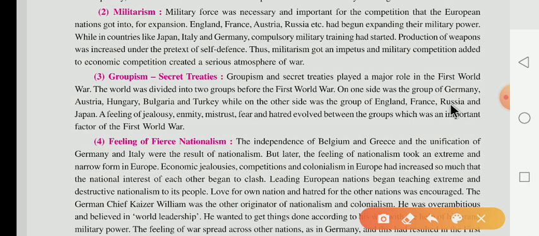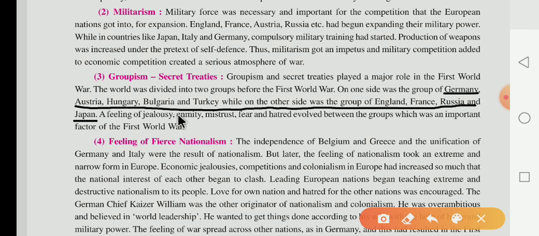On one side was the group of Germany, Austria, Hungary, Bulgaria and Turkey, while on the other side was the group of England, France, Russia and Japan. A feeling of jealousy, enmity, it means shatruta, mistrust, fear and hatred existed between the groups, which was an important factor of the First World War.